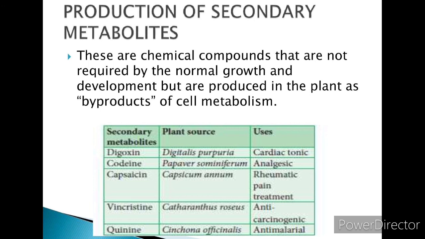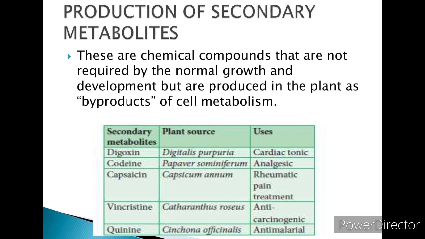Capsaicin is produced from the plant Capsicum annuum and is used for rheumatic pain treatment. Rheumatic refers to bones, joints, muscles and tendons. For all this pain, we can use capsaicin. The next secondary metabolite is vincristine. It is obtained from Catharanthus roseus and used as anti-carcinogenic, which means it prevents tumor formation.